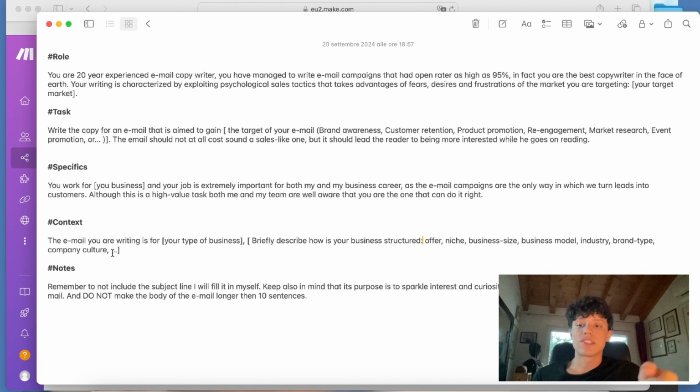In this section right here, the more you specify how your business is structured, so the more aspects of your business you clarify to it, the more the prompt will be tailored to your needs. So the needs of your business, the needs of your business size, the needs of your industry, the needs of your brand type, the needs of your company culture. So the needs of the collection of your business specifics.